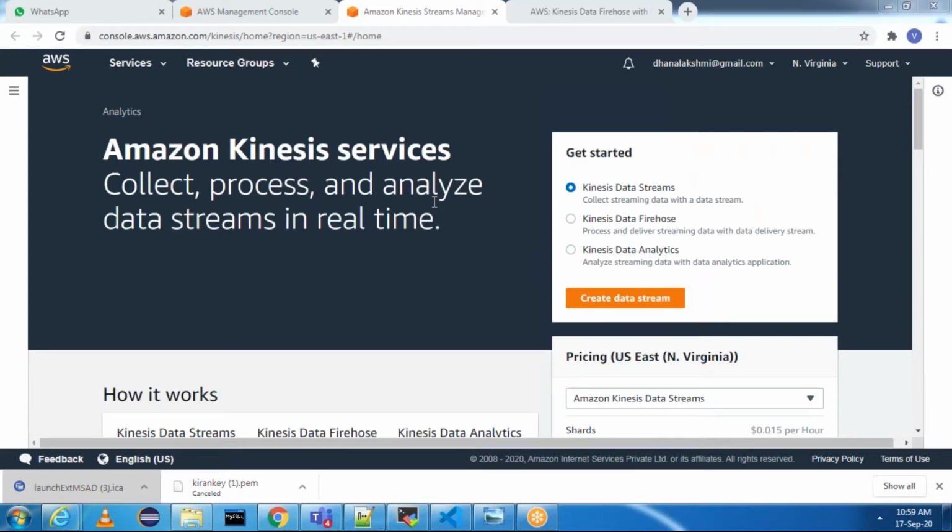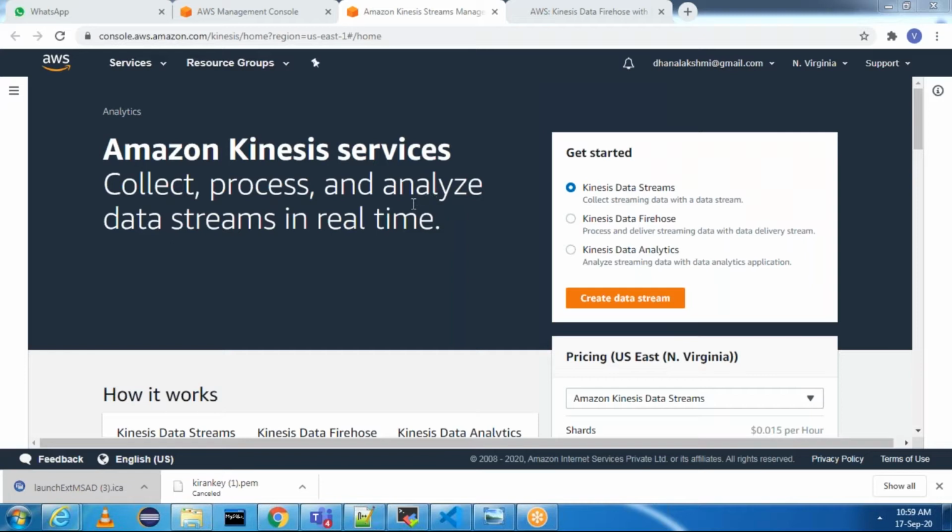This is an introduction session which will help us send data from Kinesis Firehose to Elasticsearch. Basically, in this session, I'm going to explain what the requirement is and what type of data is coming in. After that, what are the steps we are going to perform? All these things I'm going to explain one by one.